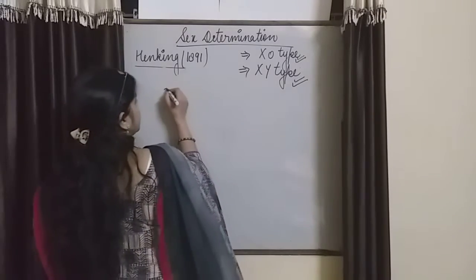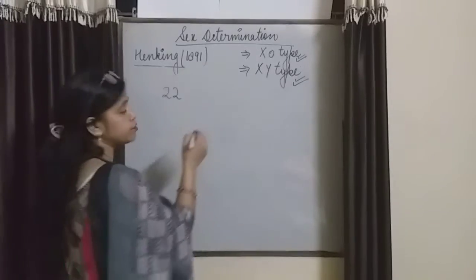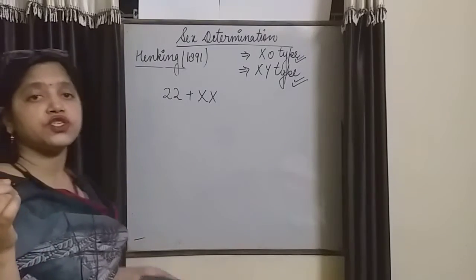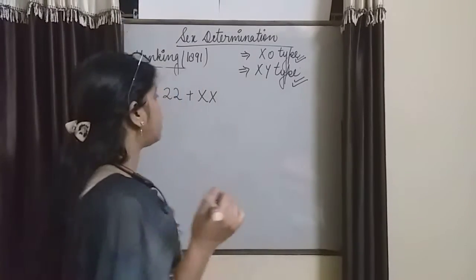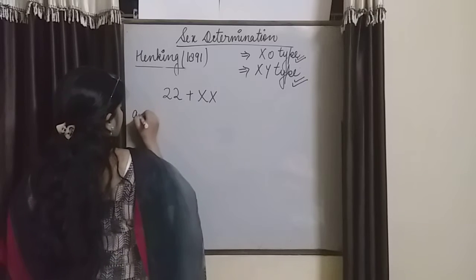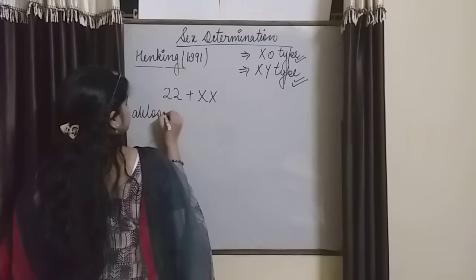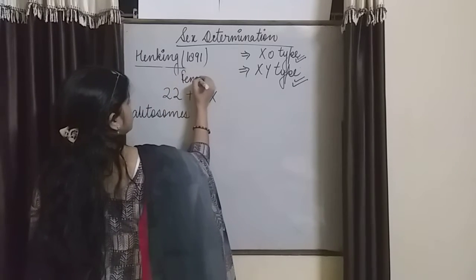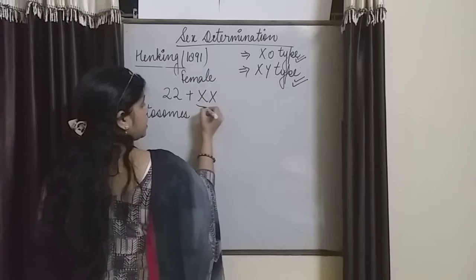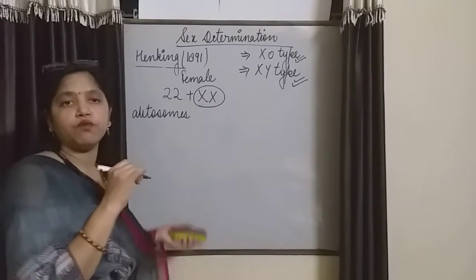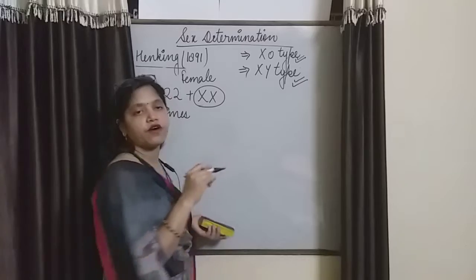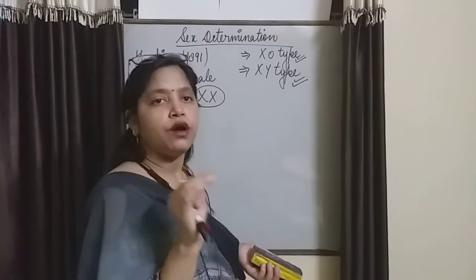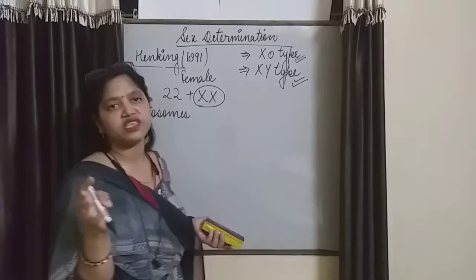As you all know, in humans 22 pairs of autosomes are present. Autosomes are those chromosomes which are responsible for the vegetative characters. And this is the female. All the eggs produced by the human female contain the X type of chromosome, meaning the homomorphic or homogametic condition is present.